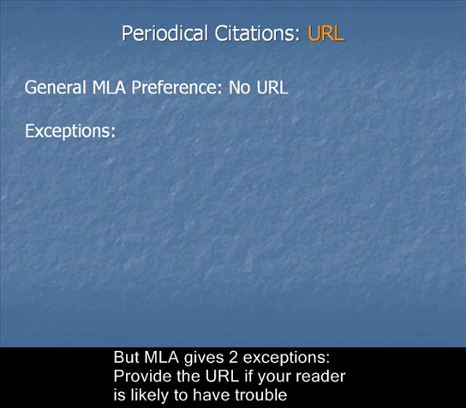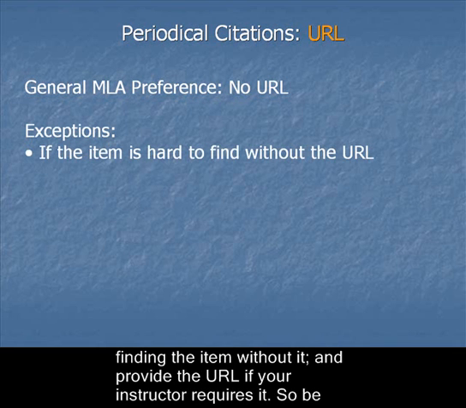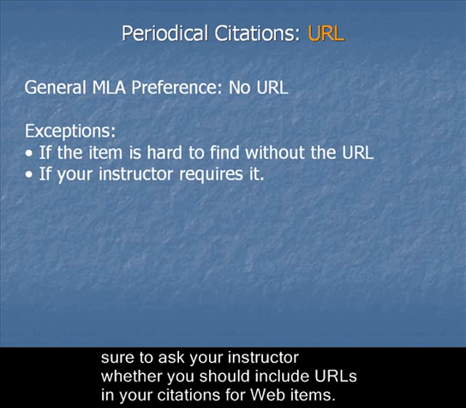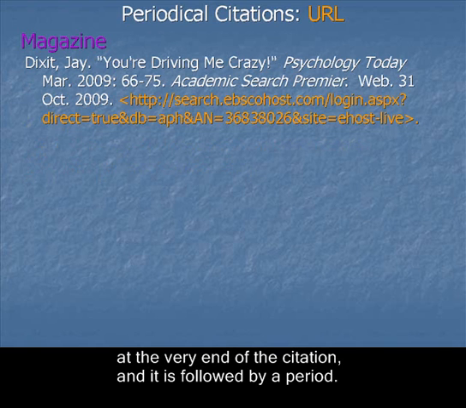But MLA gives two exceptions. Provide the URL if your reader is likely to have trouble finding the item without it, and provide the URL if your instructor requires it. So be sure to ask your instructor whether you should include URLs in your citations for web items. If you do decide to give the URL, it goes in angle brackets at the very end of the citation, and it is followed by a period.